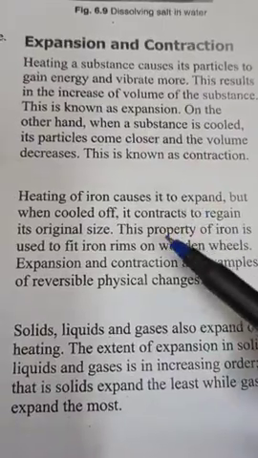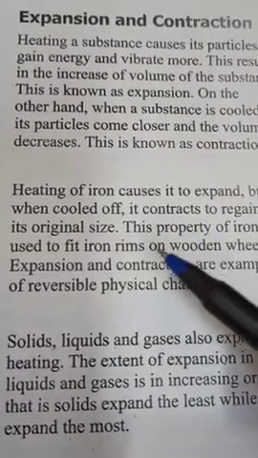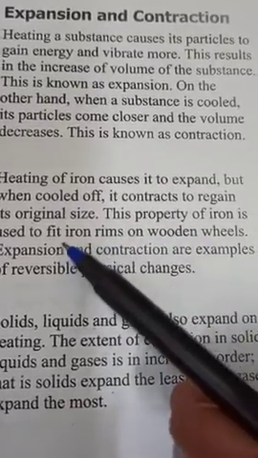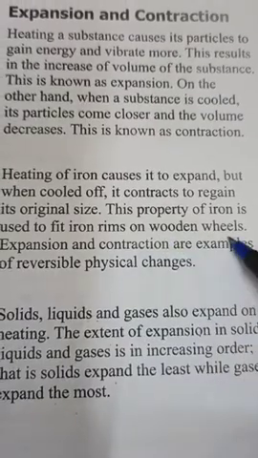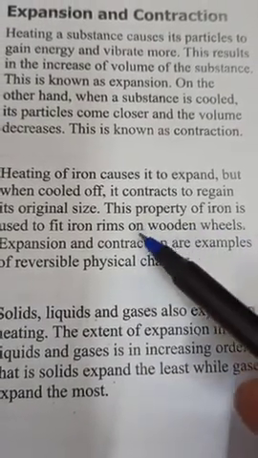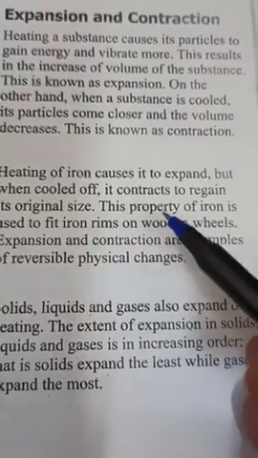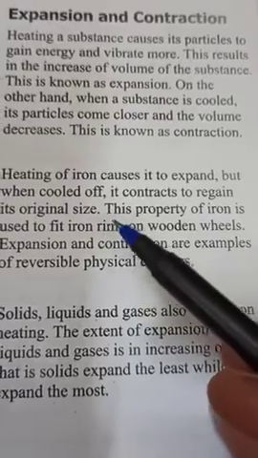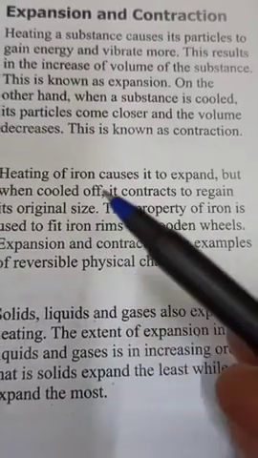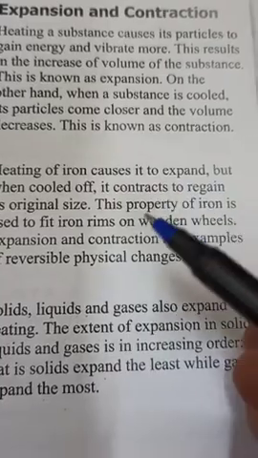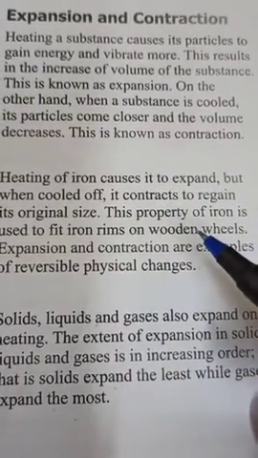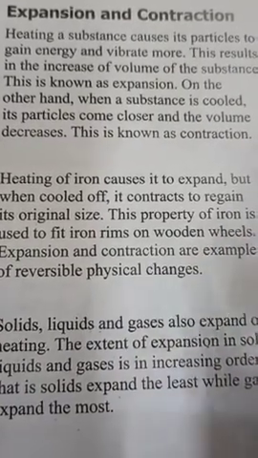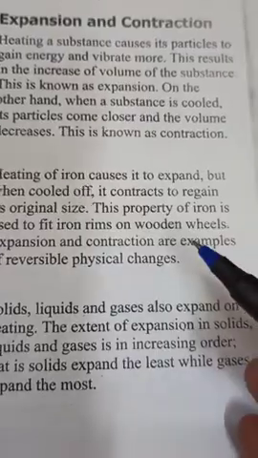Okay, and this property has one important use, which is written here: this property of iron is used to fit iron rims on wooden wheels. When we want to fit rims on a wheel, we heat them a little, they expand, and when we put them on the wooden wheel, they contract and fit properly.